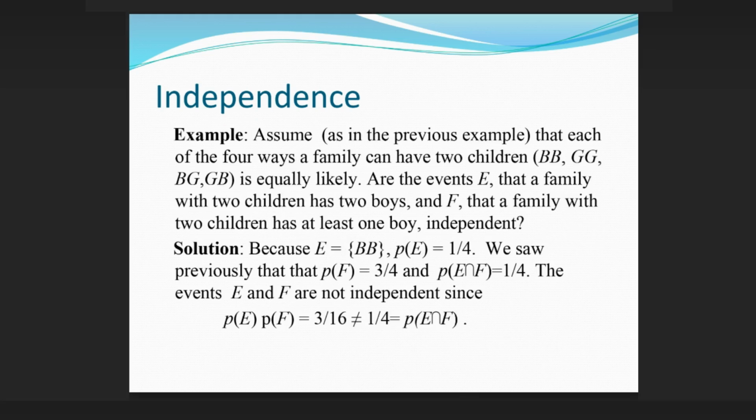Independence example. Assume, as in the previous example, that each of the 4 ways a family can have 2 children, BB, GG, BG, GB, is equally likely. Are the events E, that a family with 2 children has 2 boys, and F, that a family with 2 children has at least 1 boy, independent? Solution. Because E equals {BB}, P(E) equals 1/4. We saw previously that P(F) equals 3/4 and P(EF) equals 1/4. The events E and F are not independent since P(E)P(F) equals 3/16, which does not equal 1/4 equals P(EF).